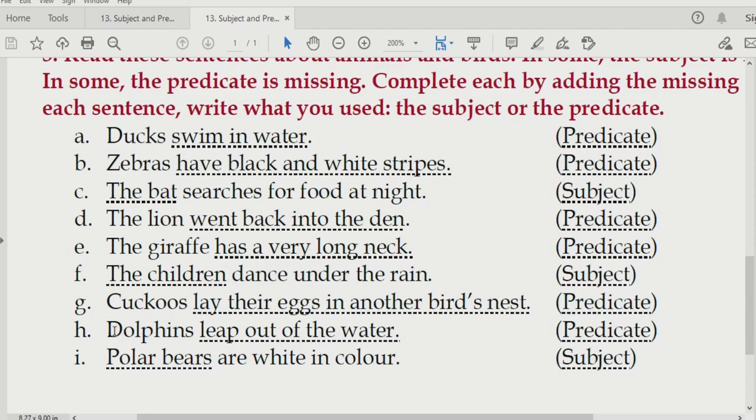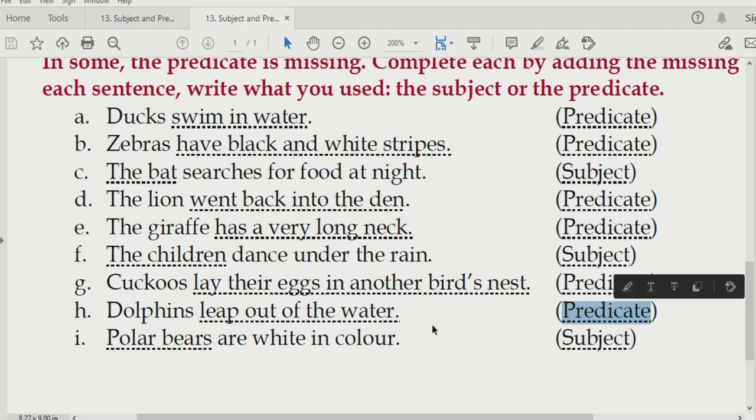Next one. Dolphins leap out of the water. The meaning of leap is jump. Now since this is the verb, this becomes the predicate from leap till water. And in this blank we will write predicate.